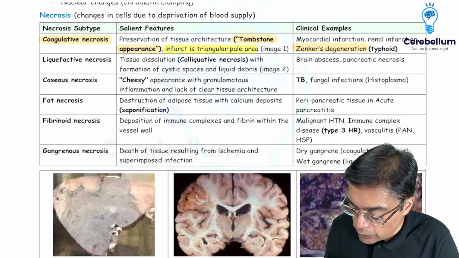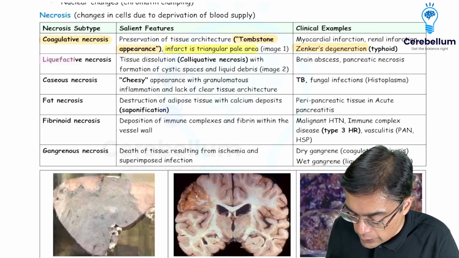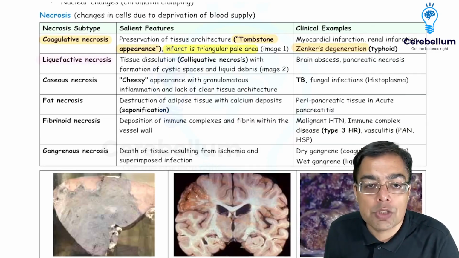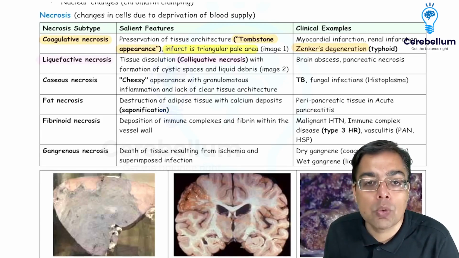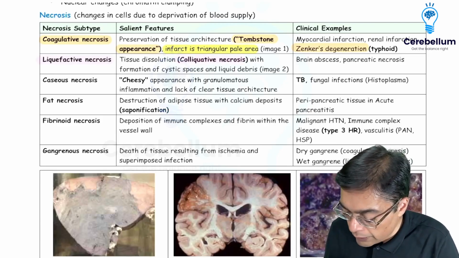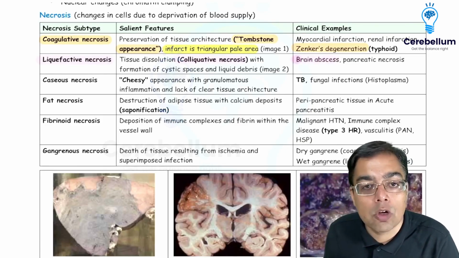The other thing that we need to remember over here is the second pattern of necrosis, that is liquefactive necrosis. So there is a liquefaction of the affected tissue. The alternative name given over here is colliquative necrosis. That's an MCQ term that you have to remember. We are going to be having the presence of a classical example of CNS involvement, that's given the name of